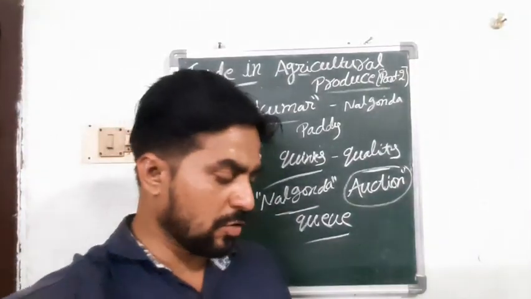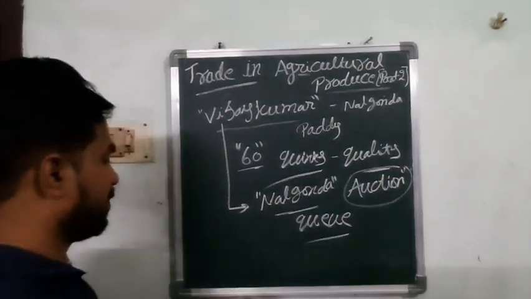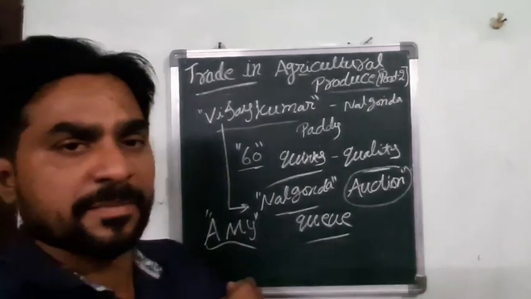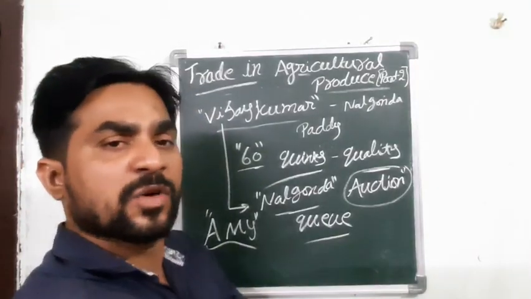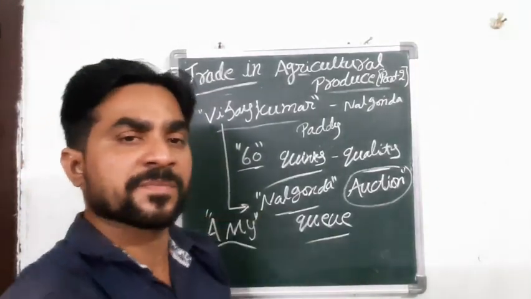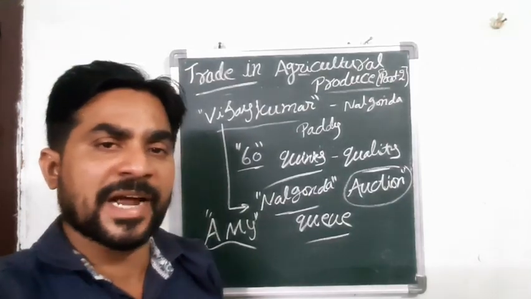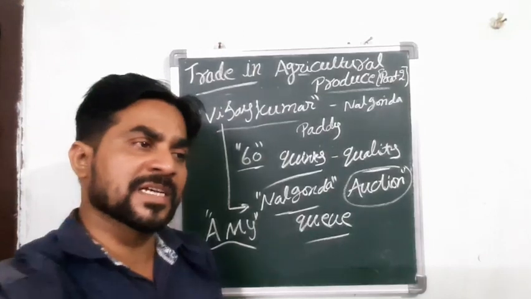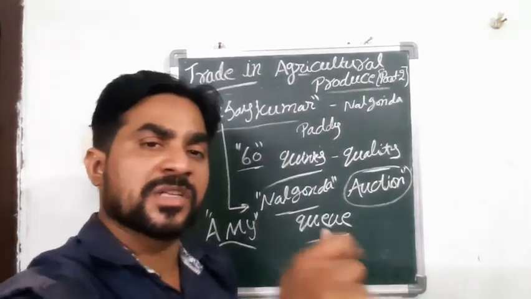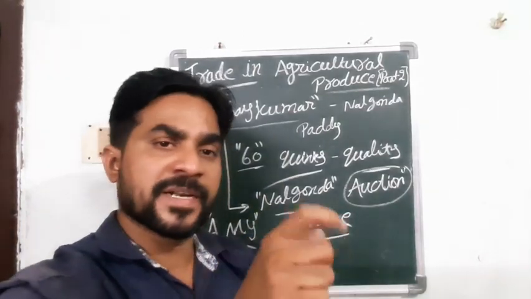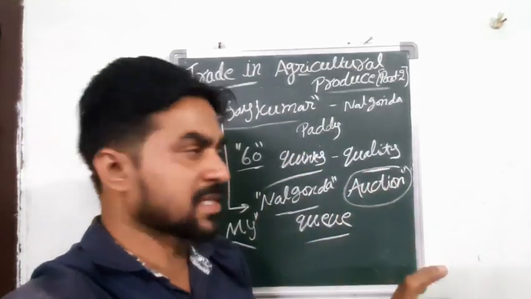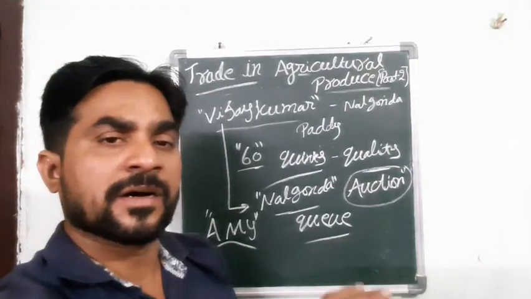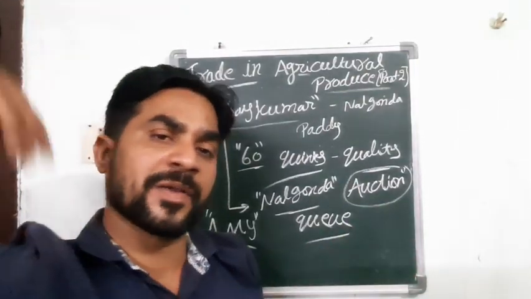At 10 o'clock, the AMC committee members, because in every AMC there are different committee members, came to this market. They observed the crop, and they give the slip. Slip means: this crop was brought by this person, so and so. They brought that paddy, and this is the weight.